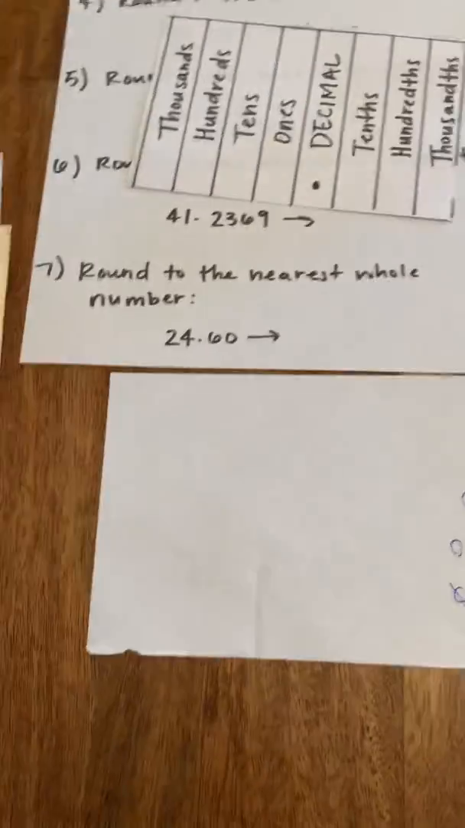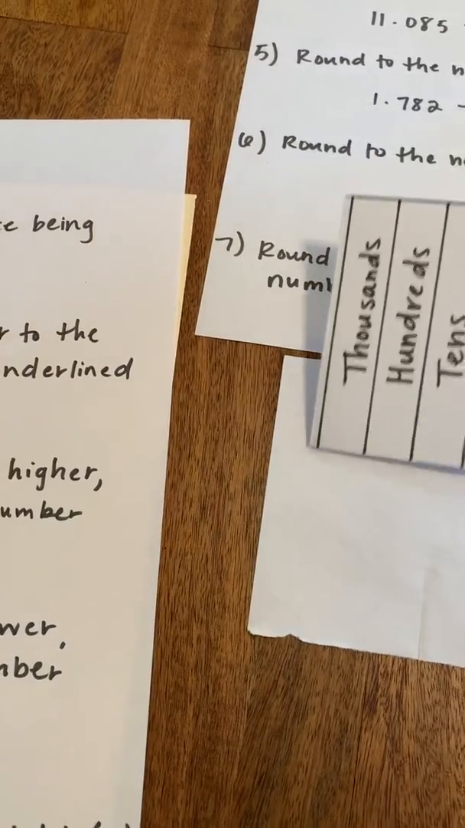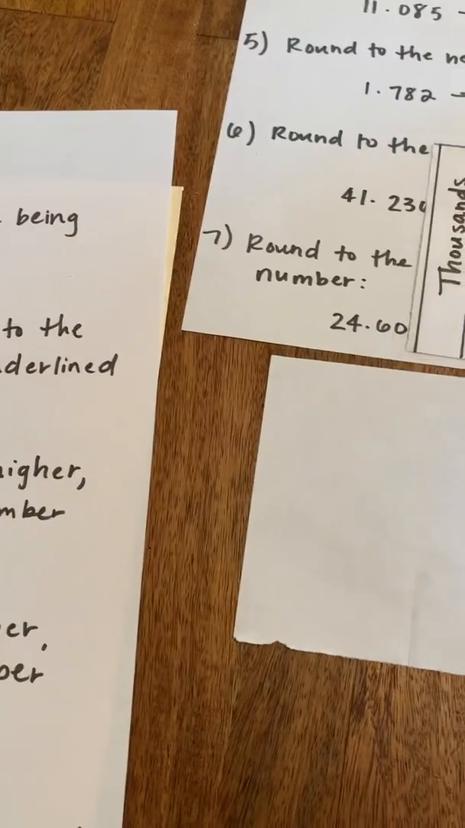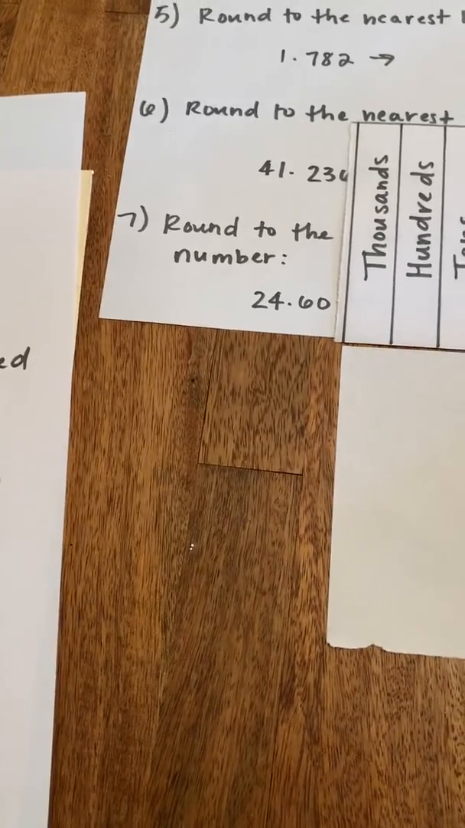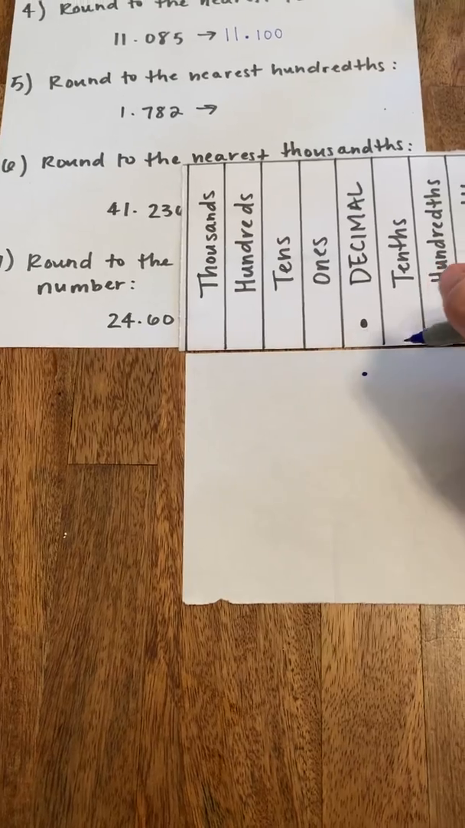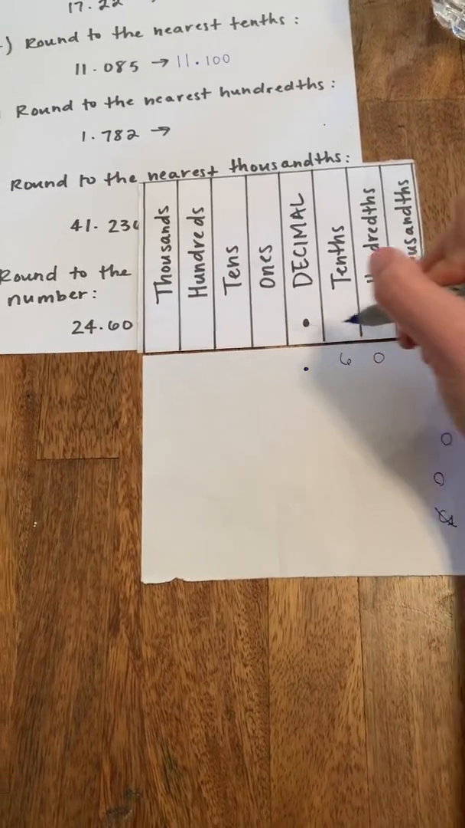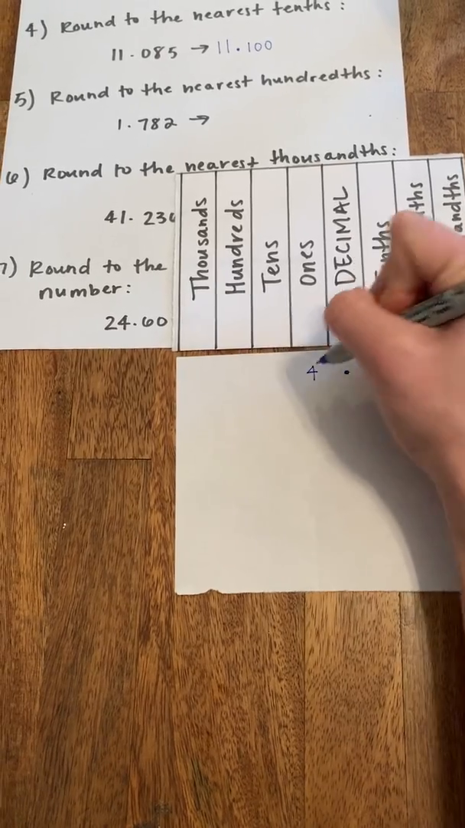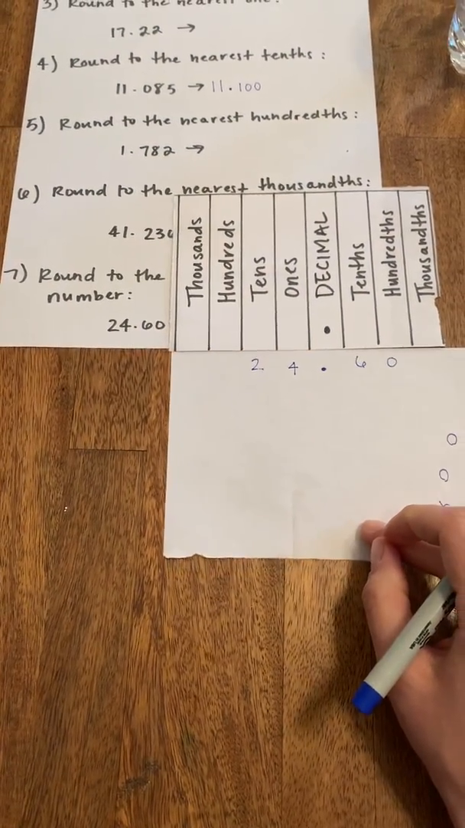So number 7 says round to the nearest whole number. All right. So let me rewrite over here again. I'm going to rewrite my number. I'm going to line it up with my decimal. Okay. To the right of my decimal, I have a 6 and a 0. To the left of my decimal, I have a 4 and a 2. So I have 24.60. Okay.